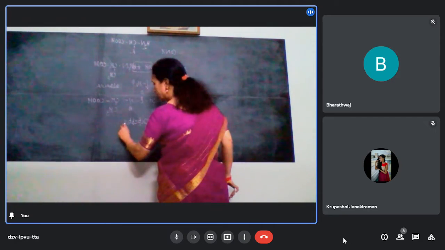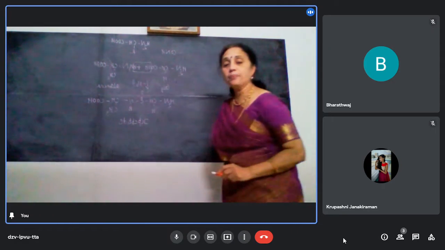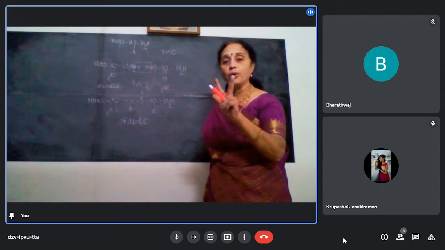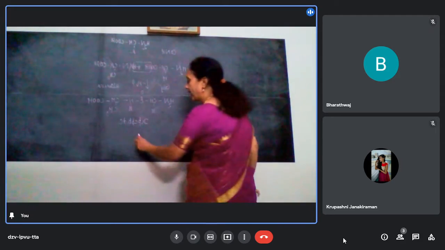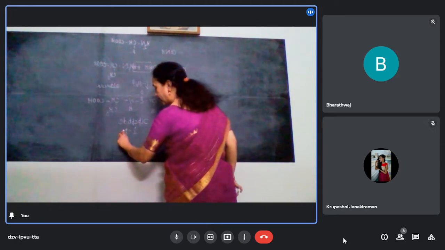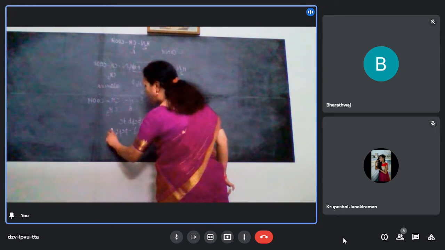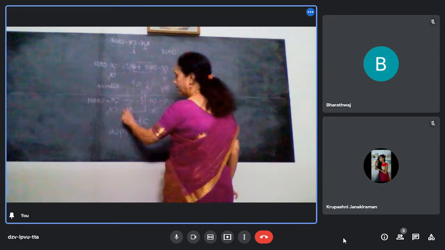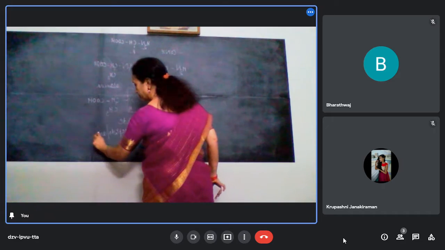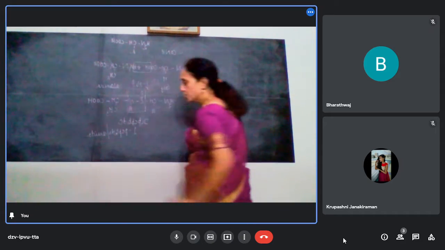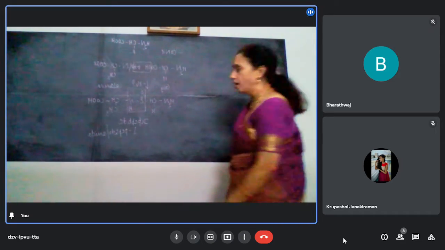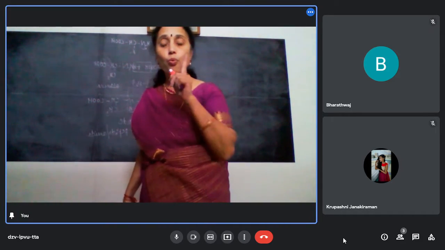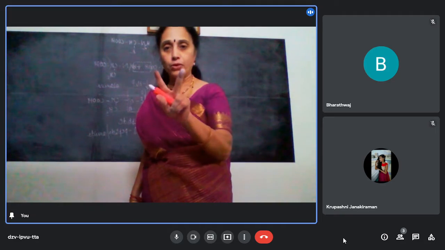It is called a dipeptide. Dipeptide means a compound containing two amino acids, and a dipeptide has one peptide linkage. This is called a peptide linkage or amide linkage. Both mean the same. Amides are CONH2. So, peptide linkage or amide linkage. Dipeptide means one peptide linkage, two amino acids.